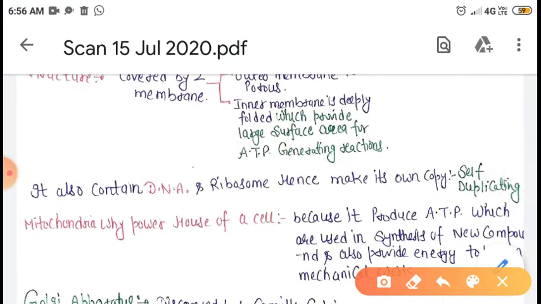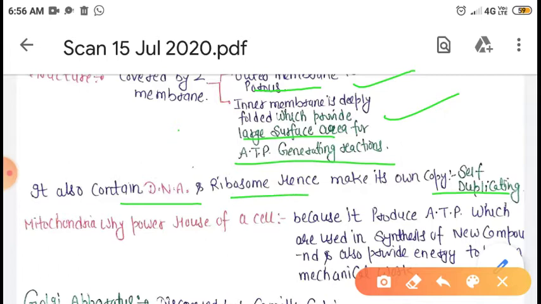So when we see the structure of mitochondria, its body is covered by two membranes, outer membrane and inner membrane. The outer membrane is porous, that means it contains small holes, whereas the inner membrane is deeply folded because it provides large surface area for ATP generating reactions. So ATP generation takes place in the inner membrane of mitochondria. Next, it is also known as a self-duplicating organelle because it contains its own DNA and ribosomes which allow it to form its copies. So with this we have covered mitochondria.